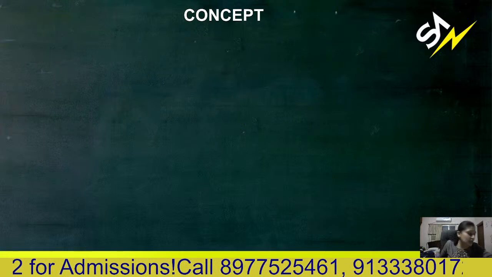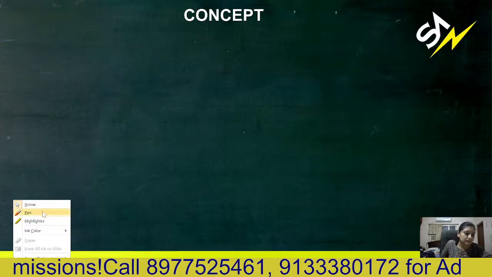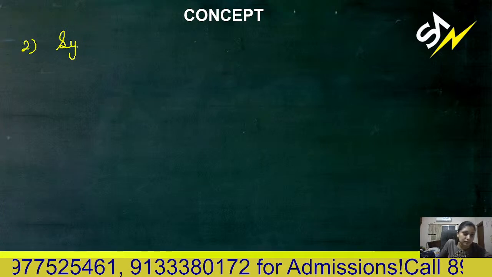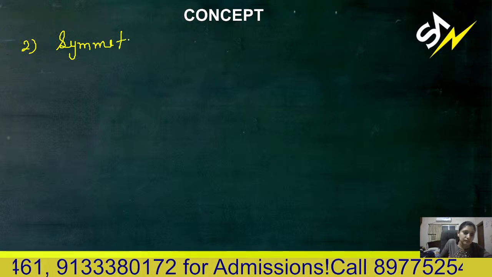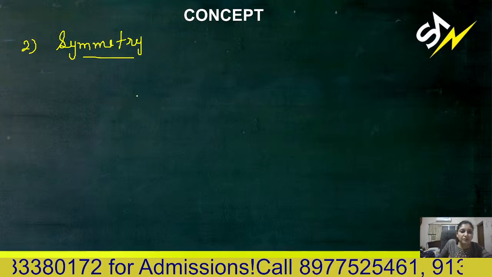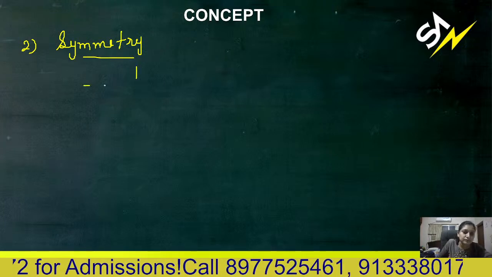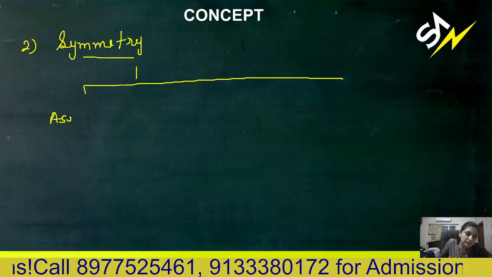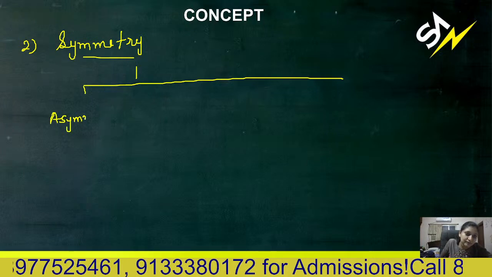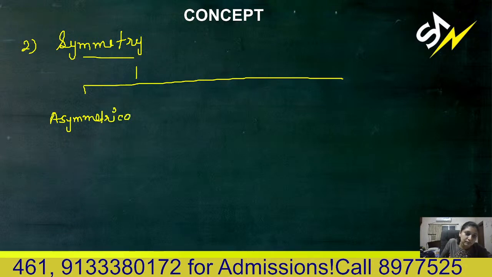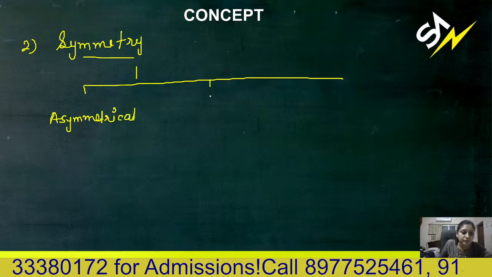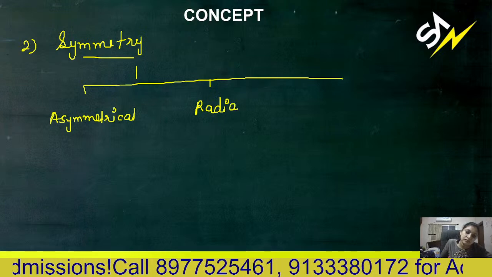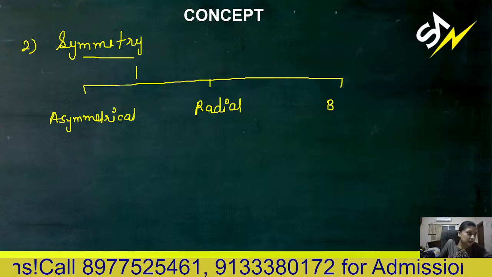The next point is about symmetry. Symmetry can be divided into three types: asymmetrical, radial symmetry and bilateral symmetry. Asymmetrical means there is no symmetry actually.